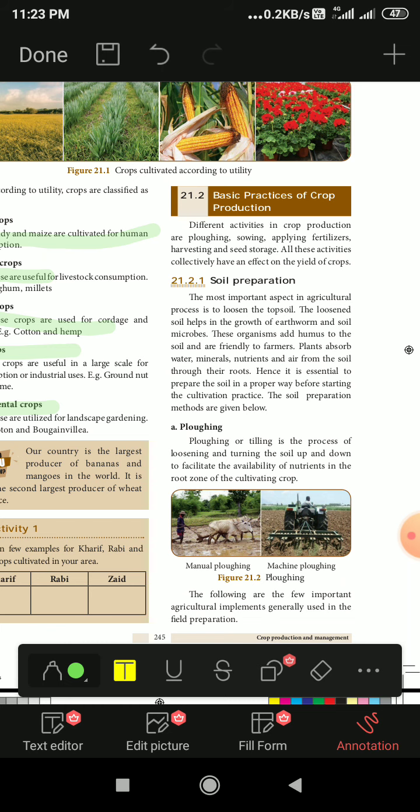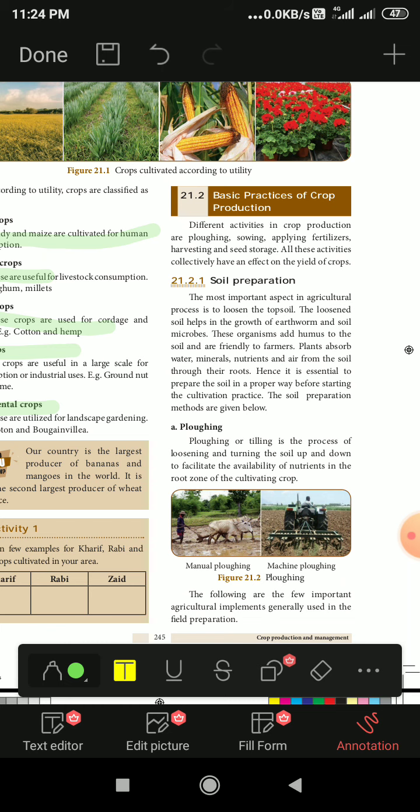These organisms add humus to the soil and are friendly to farmers. So all these earthworms and bacteria found under the soil help in the growth of the plants. Hence, it is essential to prepare the soil properly before starting the cultivation practice. The soil preparation methods are given below.